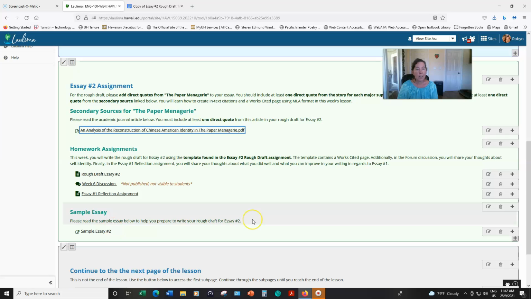And also, in addition to writing the rough draft for essay number 2, you need to complete the week 6 discussion in the forums discussion area in LaLima and create or complete your essay number 1 reflection assignment, which just asks you to think about your first essay, what you did well, what you can improve. If you have questions about this assignment, please let me know.